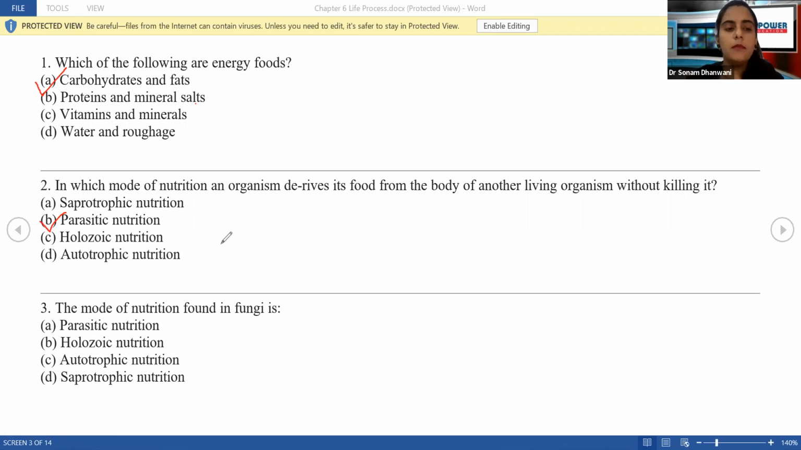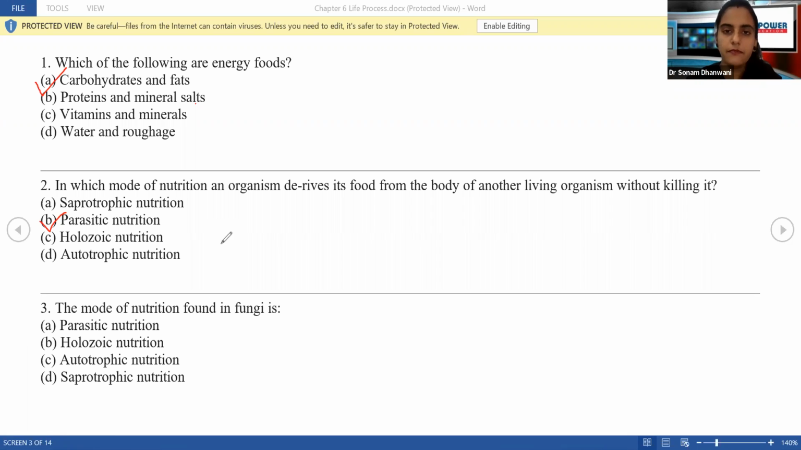Holozoic is the mode of nutrition that we humans follow. In holozoic nutrition, there are four processes happening: ingestion, then digestion, then absorption, and then egestion. These four processes together form the holozoic nutrition that we follow. We ingest, then it gets digested, then it is selectively absorbed, and then selectively egested. What the body does not need is excreted out. And the last one is autotrophic nutrition, which is nothing but what plants do.